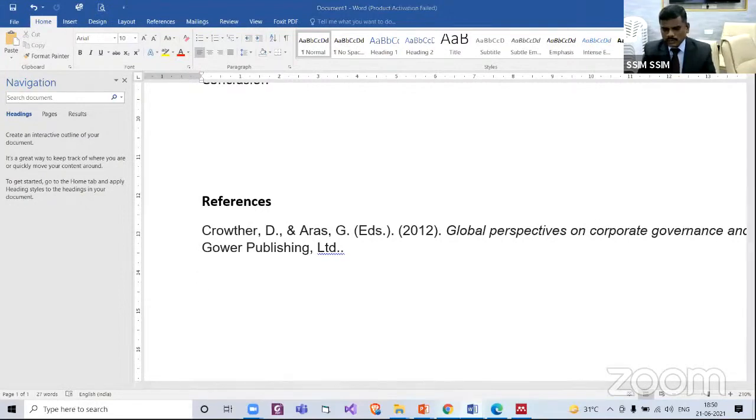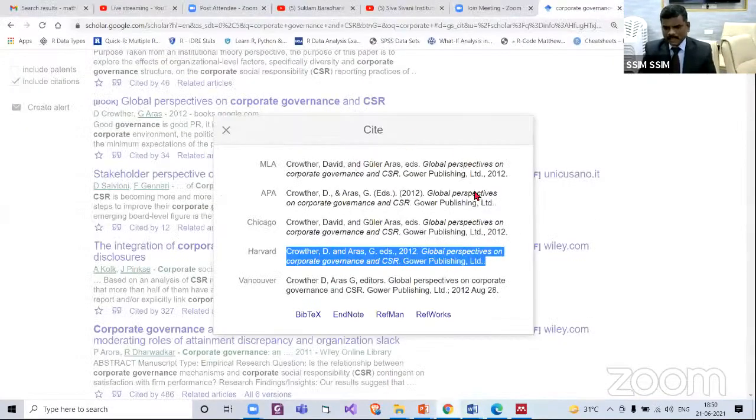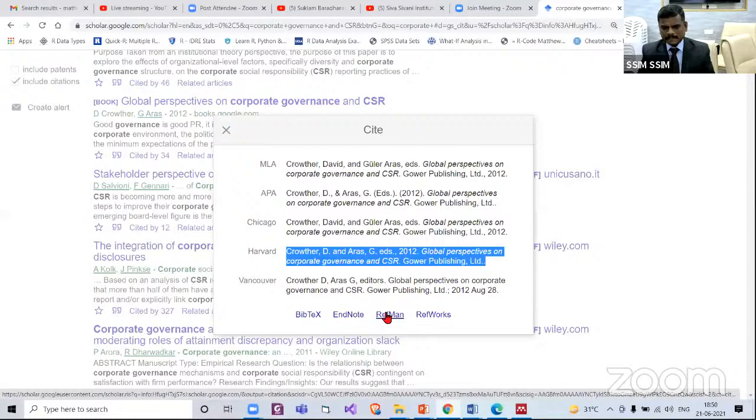So what we can do, instead of copying, is click this RefWorks. So we have BibTeX format. Those are file formats: BibTeX, EndNote, Reference Manager, RefWorks. Now click this Reference Manager.